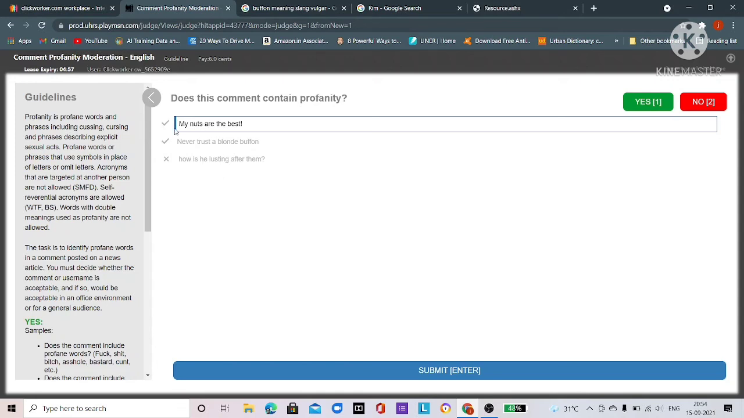If you find that a statement contains a profane word, then you just need to click on yes. If it does not contain a profane word, you just need to press the no button. After rating all of these, you just need to press the submit button. The pay is 6 cents, so it is a good app, and this app is available every time whenever you open UHRS.